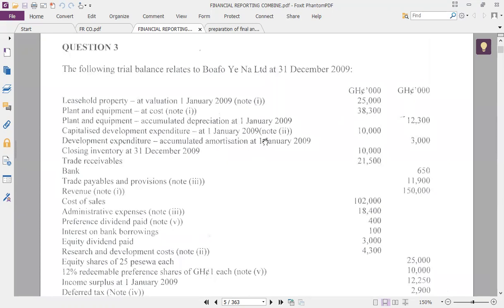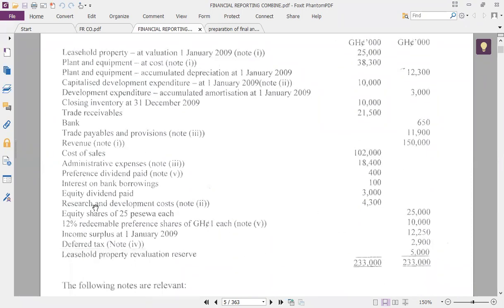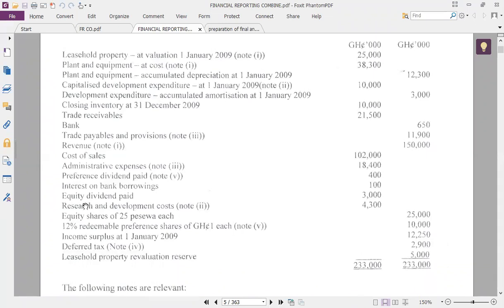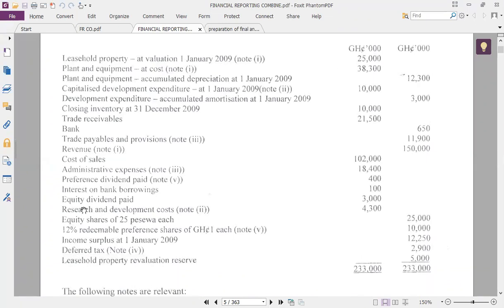Capitalized development cost, here it is, 10,000, so that one you charge it on this. Good. Okay, so look at this note. I'm using this particular figure here. Kindly check for me 4,300. They've written research and development cost here, 4,300.